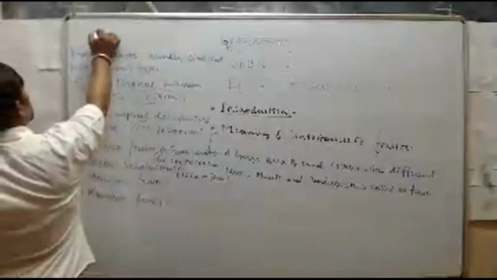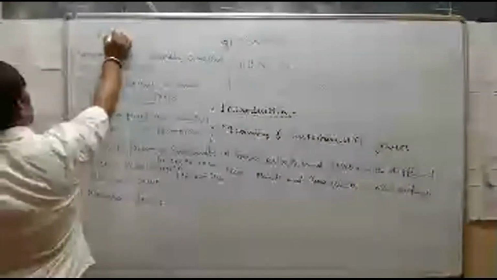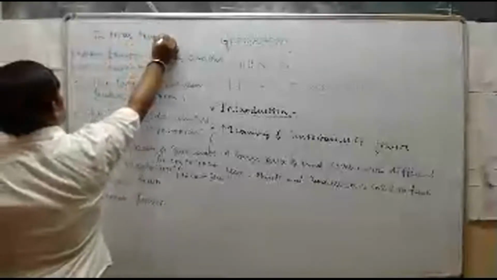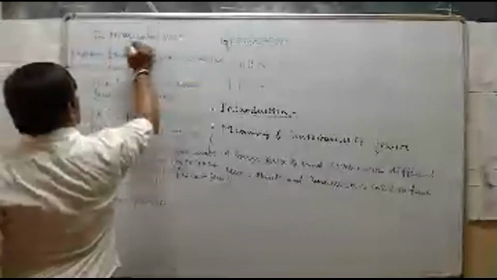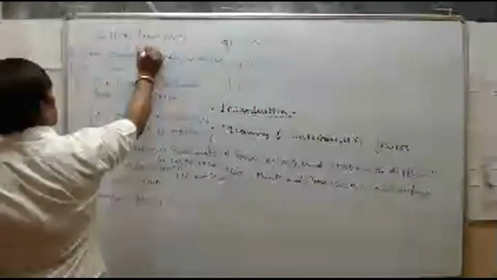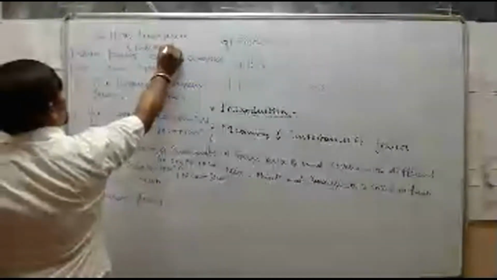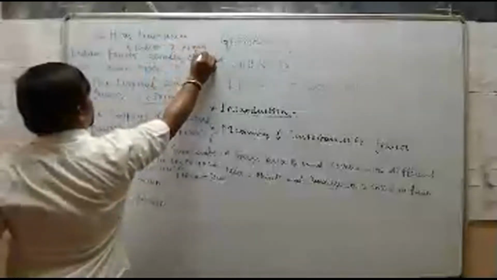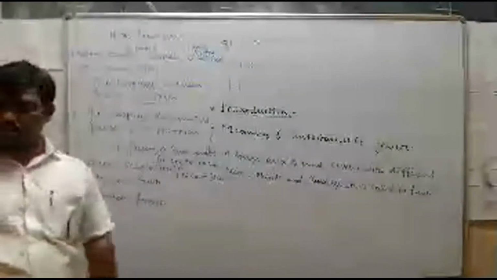The total forest area of India is 7.7 lakh square kilometers.